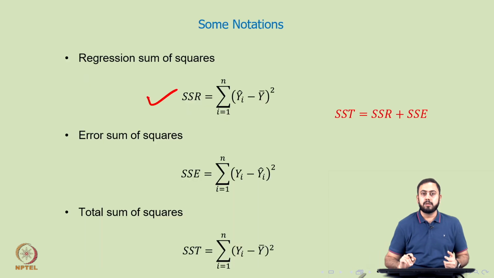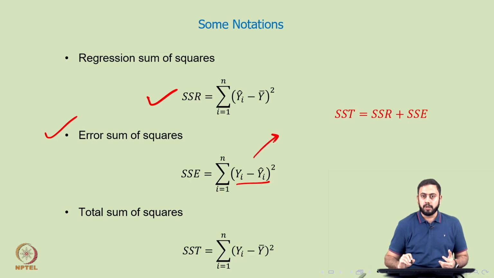The first one is called the regression sum of squares, or SSR, which is summation yi hat minus y bar whole square. The second one, which is more important, is called the error sum of squares or SSE, which is summation yi minus yi hat whole square. By the way, let me pause here for a second. This difference you have seen a number of times before.